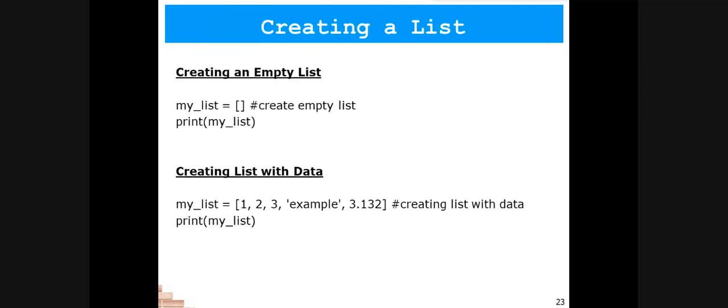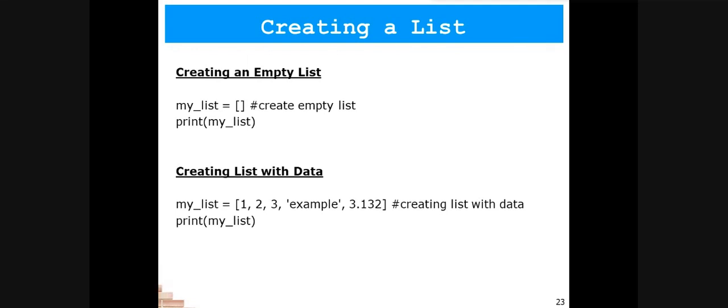First of all, we will start with how to create a list. In Python, we create lists by using square brackets. Within the square brackets, separated by commas, whatever values you give will become the elements of the list.